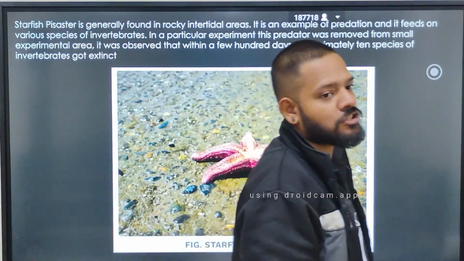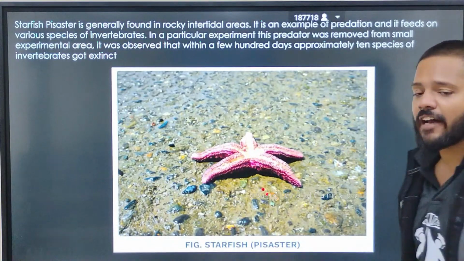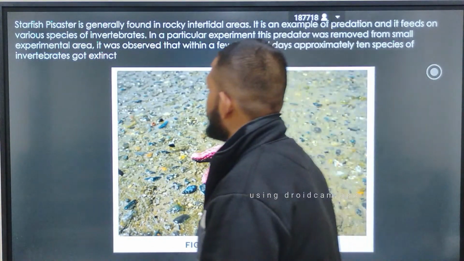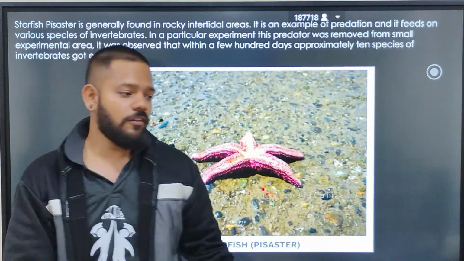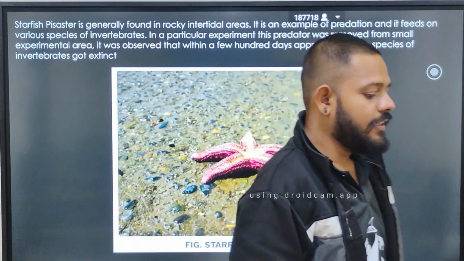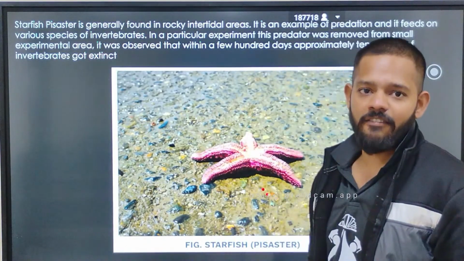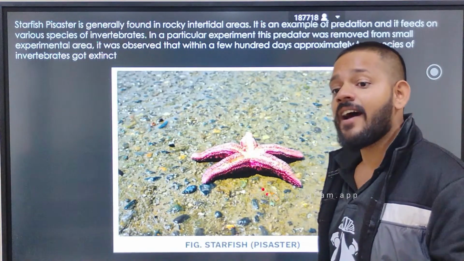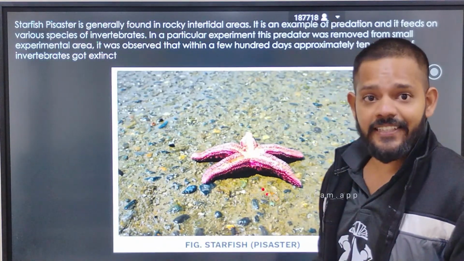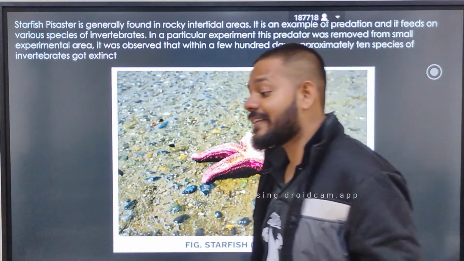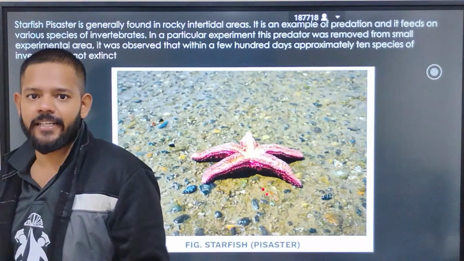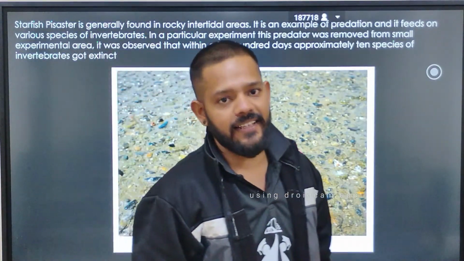Okay, this is Pisaster, a species of starfish which is present in the rocky area of the waterlands. So what do scientists do? They remove Pisaster from that environment, and after 100 days they see that more than 10 species of lower invertebrates went extinct from that area.